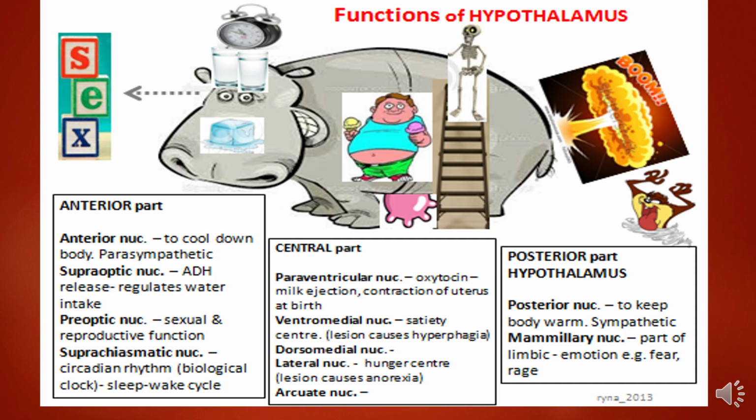And coming to the central part, you will see the paraventricular nucleus, ventromedial nucleus, dorsomedial nucleus, lateral nucleus, and the arcuate nucleus. The paraventricular nucleus is responsible for the production of oxytocin.